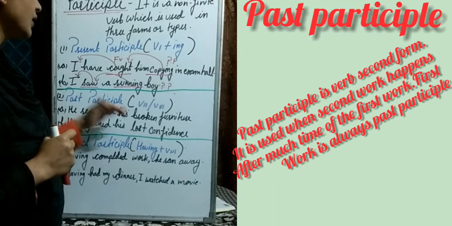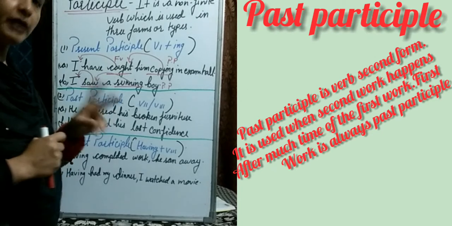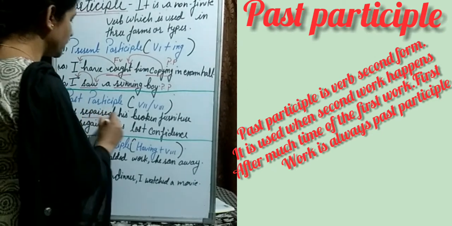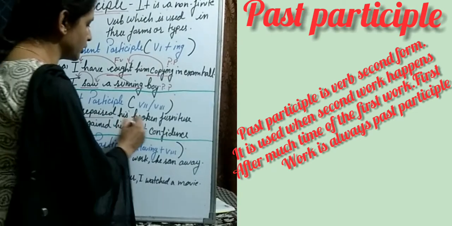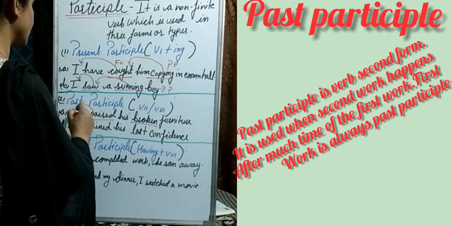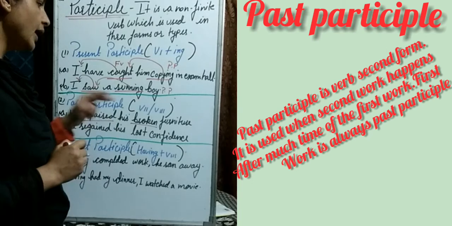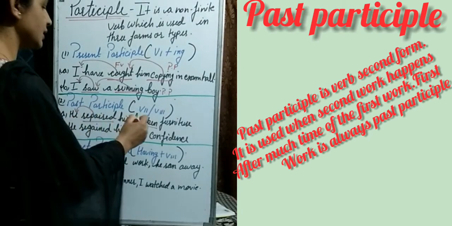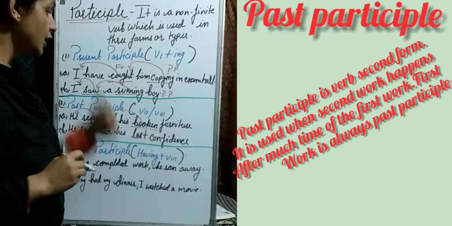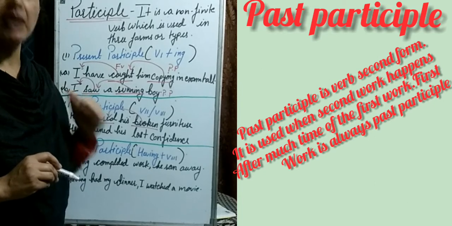He repaired his broken furniture. Now here we have to look for two works. First is repaired and second is broken. This repaired is directly connected to he, that is the subject, so it is a finite verb. And this broken is connected to repaired, that is non-finite. Now we have to identify which is the past participle.